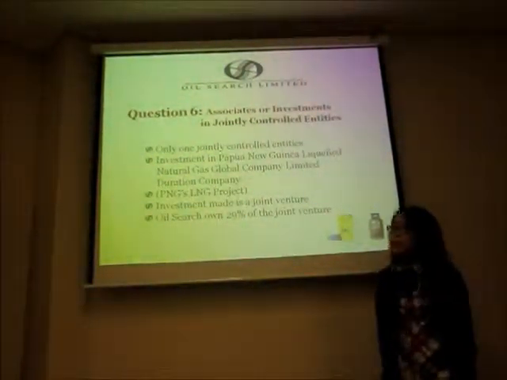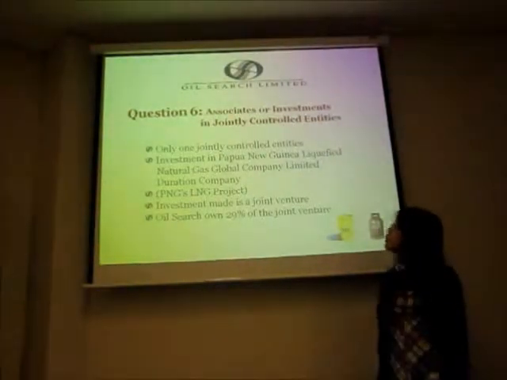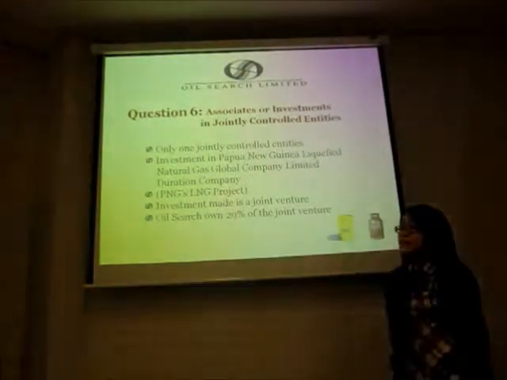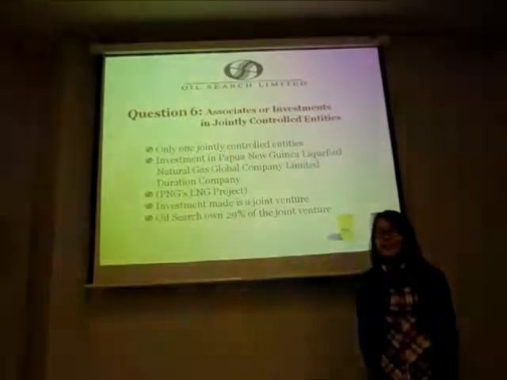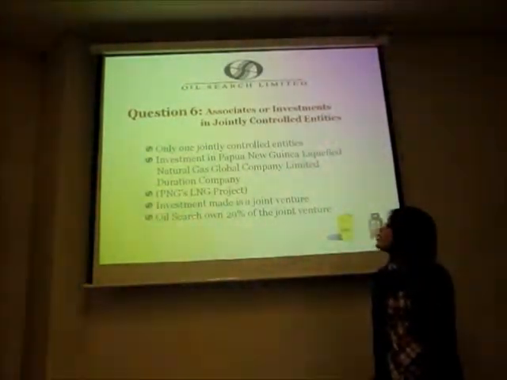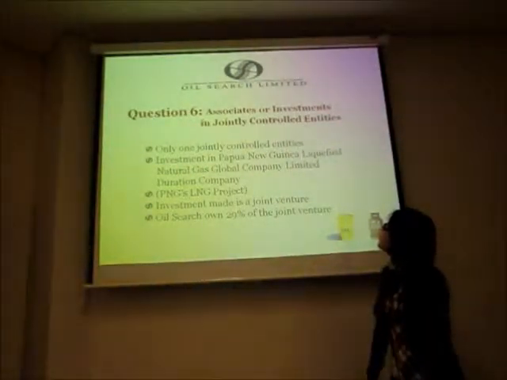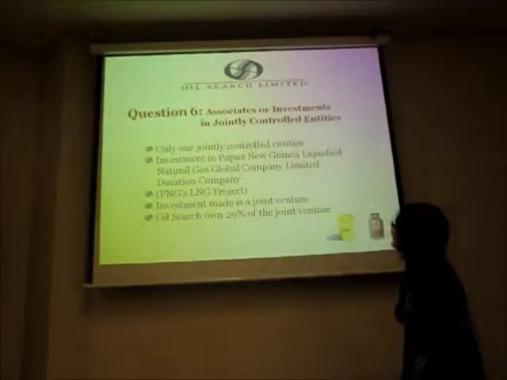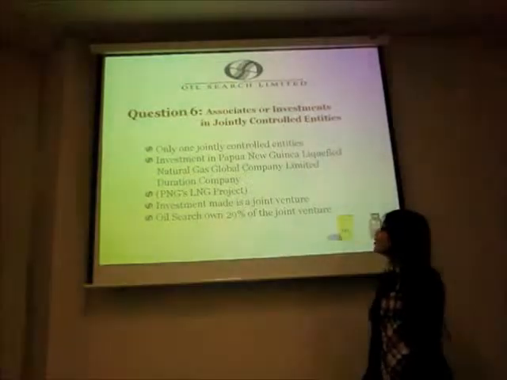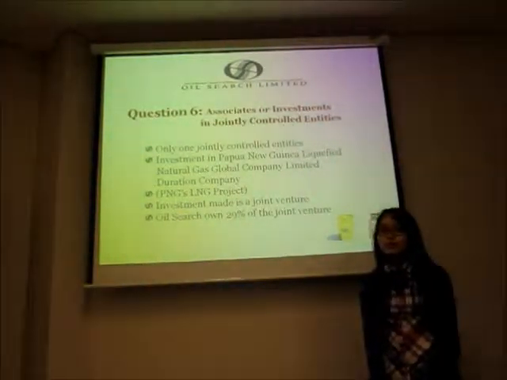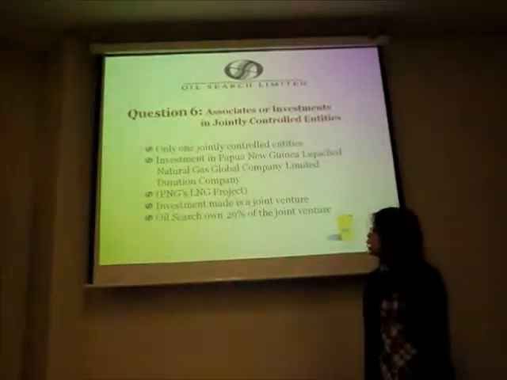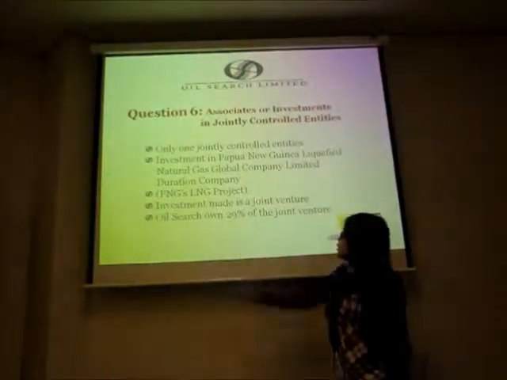Question 6 is about the associates and the investment in jointly controlled entities. In this case, Oilsearch Limited only has one jointly controlled entity, which is the investment in Papua New Guinea Liquefied Natural Gas Global Company Limited, also known as the PNG LNG project.